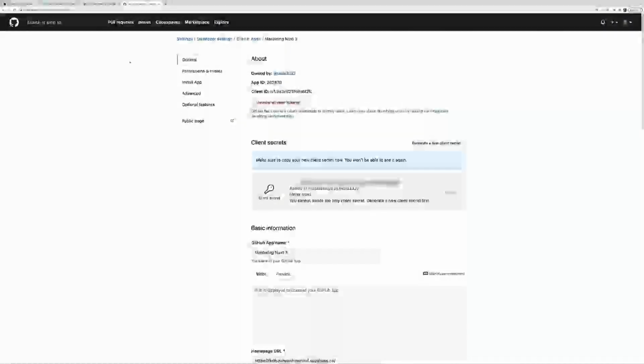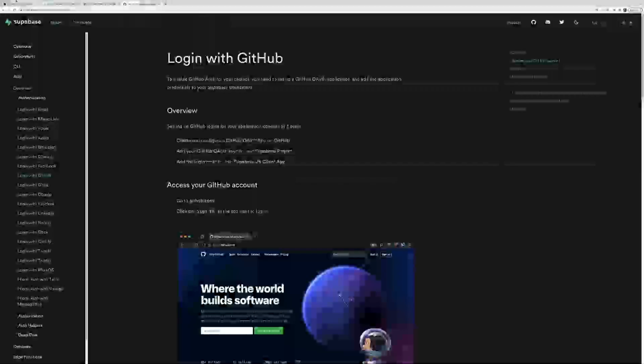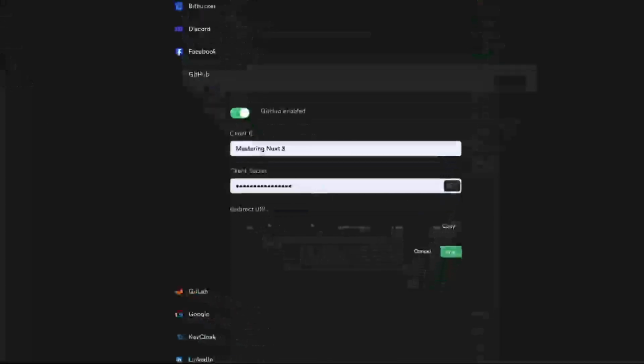Next, we'll need to generate a client secret so that we can properly authenticate between the apps. Now we want to copy this secret and go back to our Supabase setup. And here where it says client secret, we're going to paste that in.